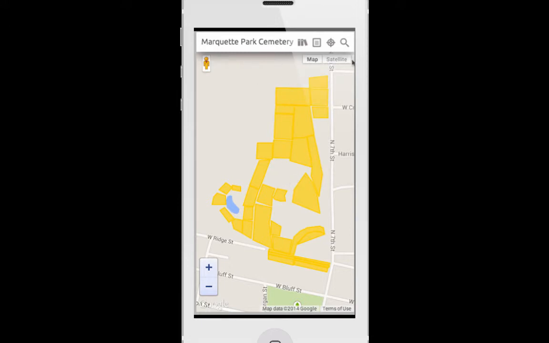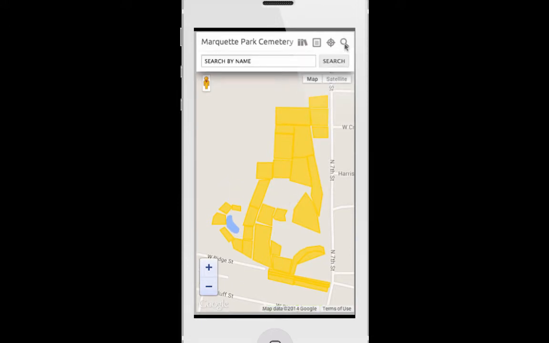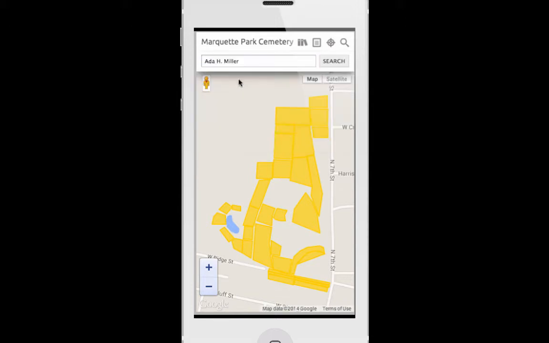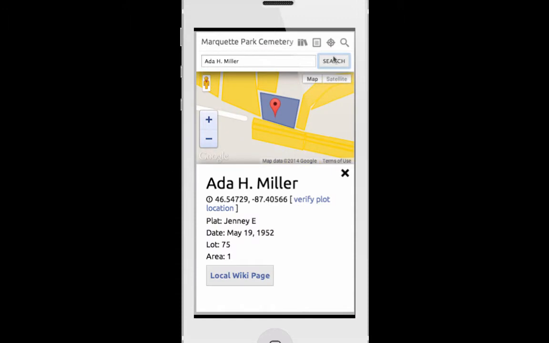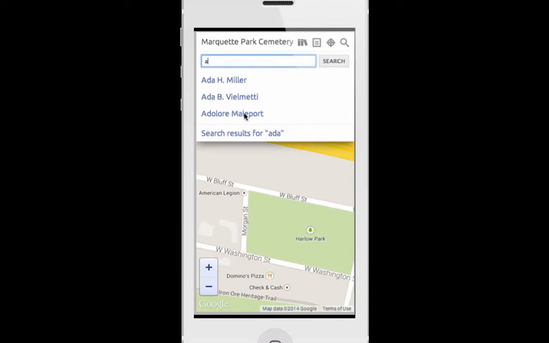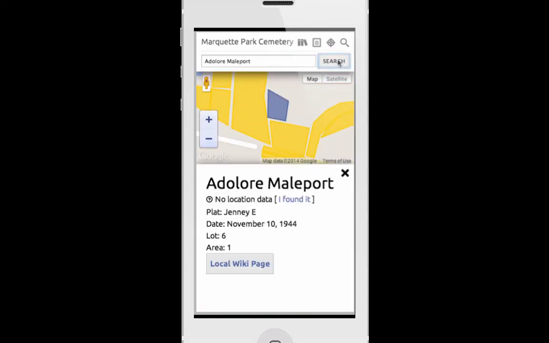Park Cemetery. And let's start by assuming we know someone in the cemetery, and we're going to search for them. So we could type in their name, say Ada here, and we could search for Ada, and we'll get Ada's location in the cemetery, where her plot is in her plat in the cemetery. We get her information. So let's say we also know Adolore and we want to walk over and see where she is. So we type in and we search for her.